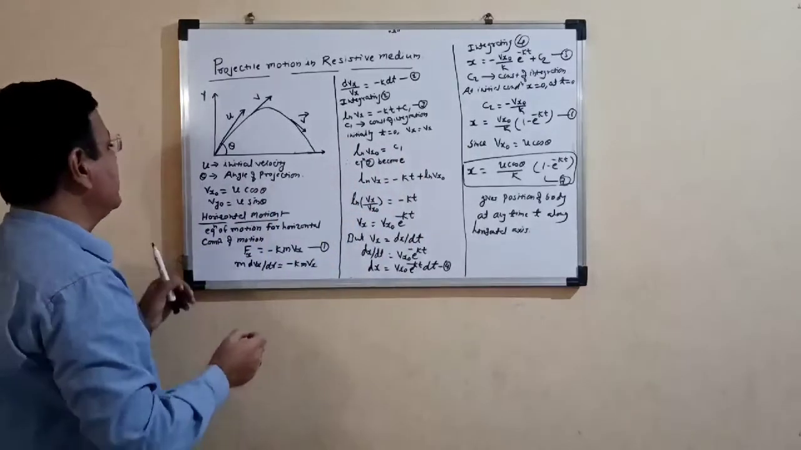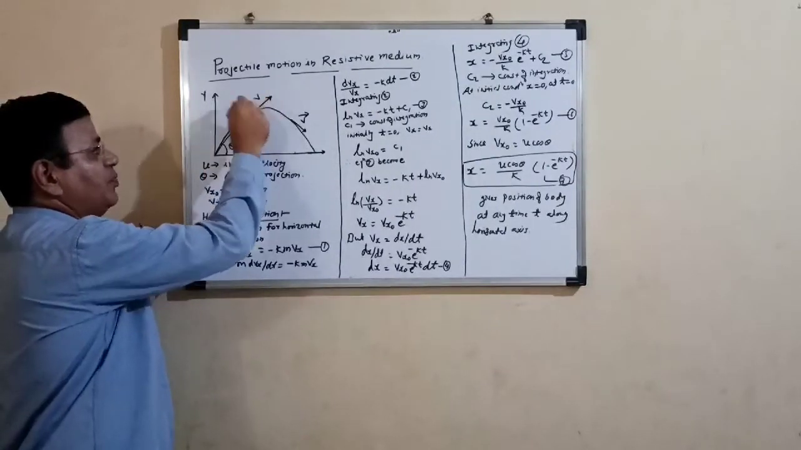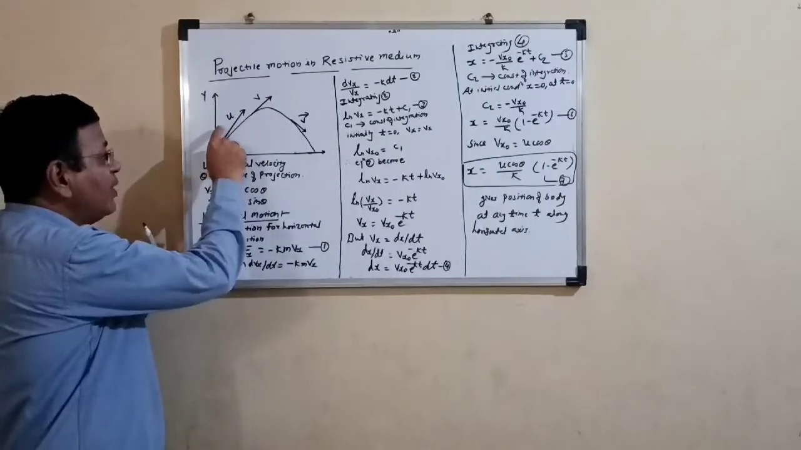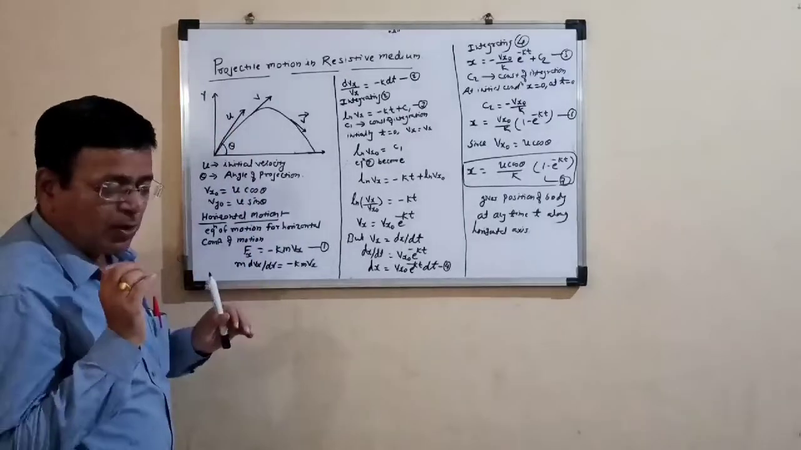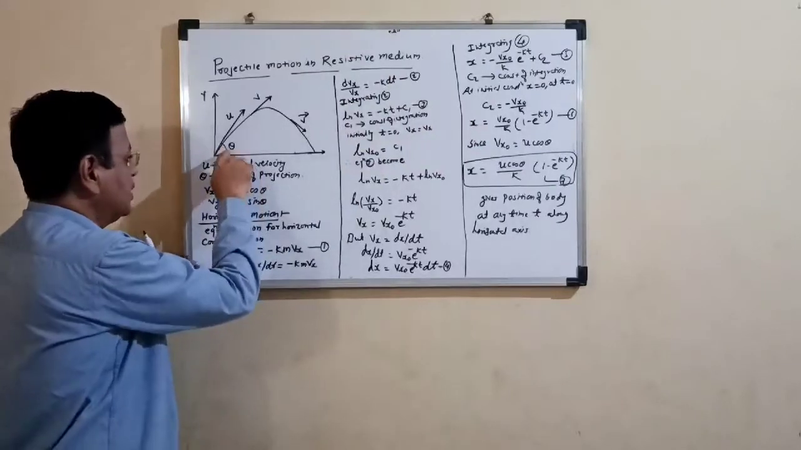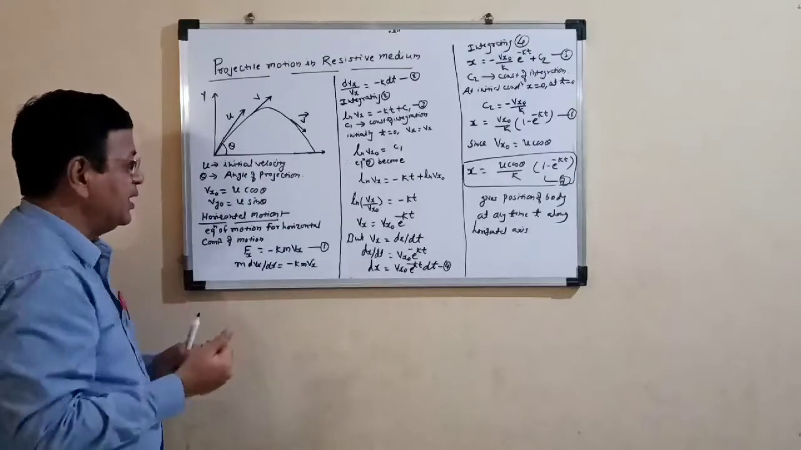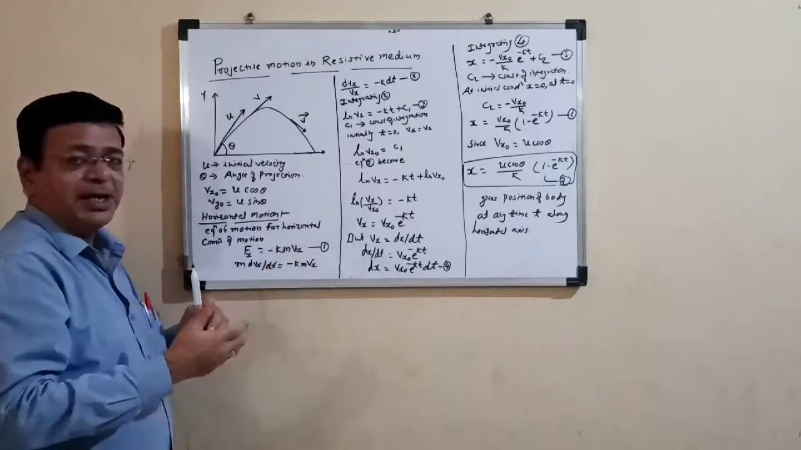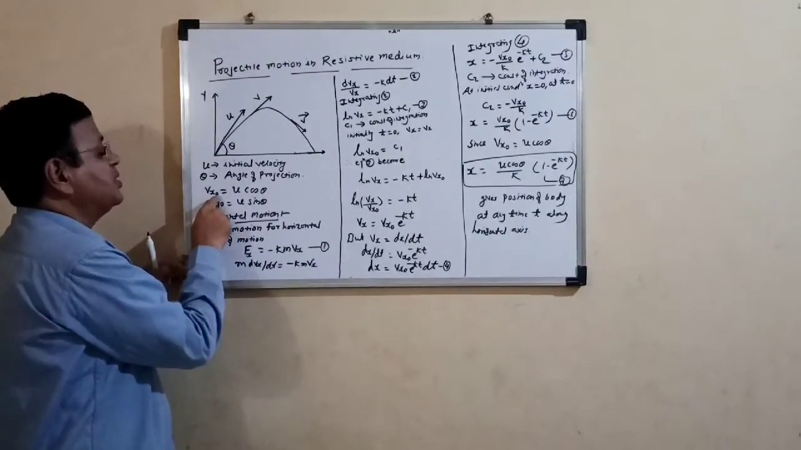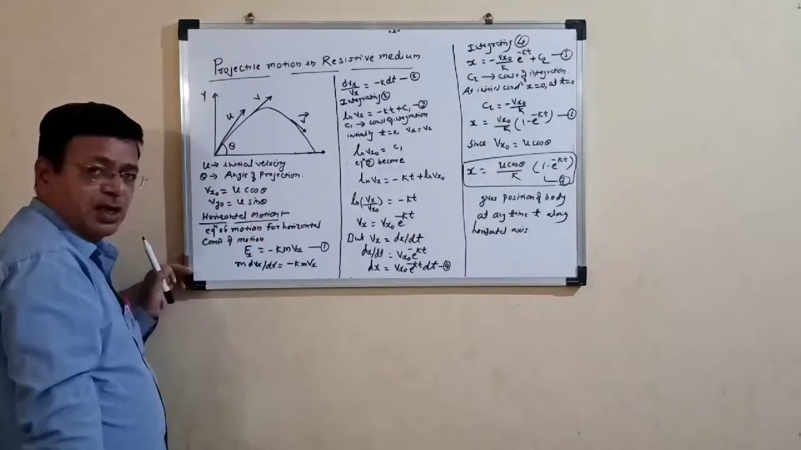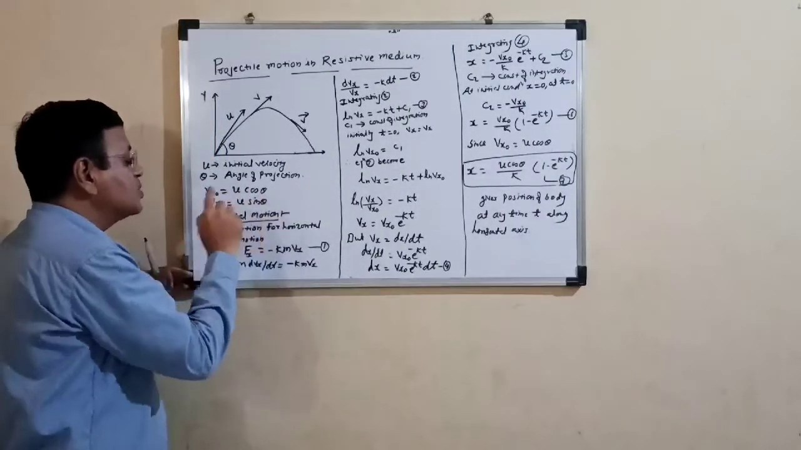First of all, the body is thrown in an upward direction. The initial velocity of that body is u, thrown from the ground, making an angle theta, which is the angle of projection. The initial velocity components are: along the x-axis, vx0 equals u cos theta; along the vertical direction, the y-axis, vy0 equals u sin theta.